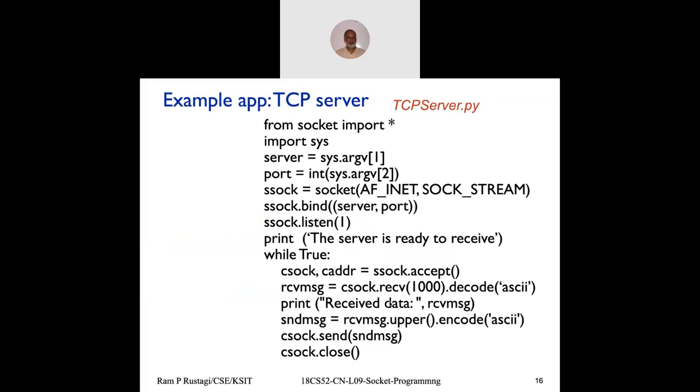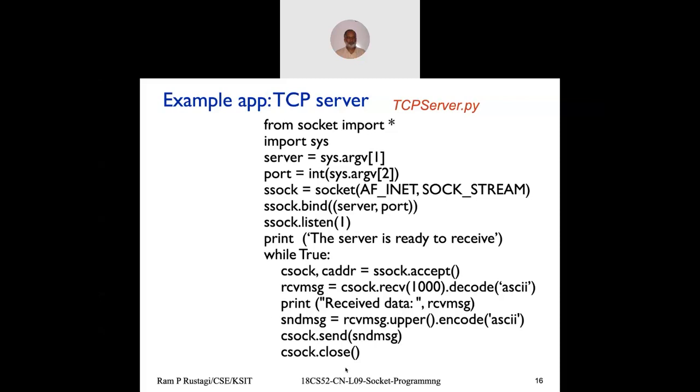In the same way, if you look at the TCP server, I import the socket library, get the server name, which IP address and which port number, and create a socket. Now these two are important for TCP. We need to do a bind, so that you tell the operating system that you're using this particular port number, and you specify the listen queue size. That means how many clients can wait. Even though you're talking to some client, others could wait, and the parameter 1 or 2 or 3 indicates the queue size, how many clients could be connected and waiting for you.